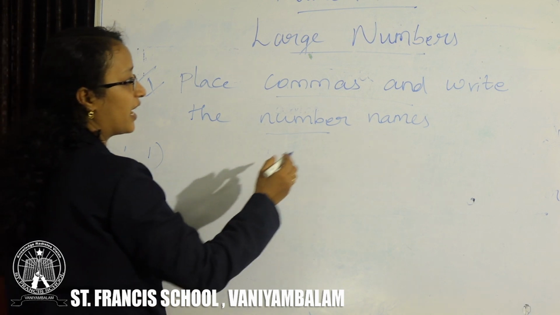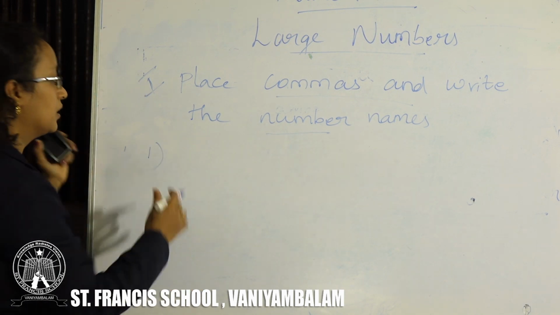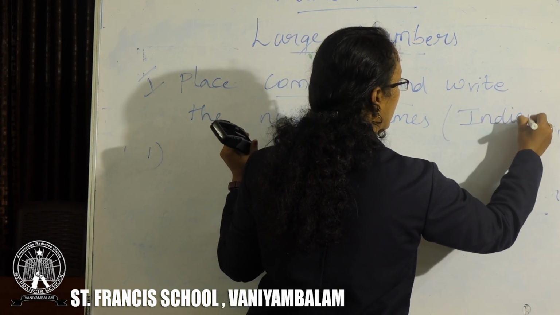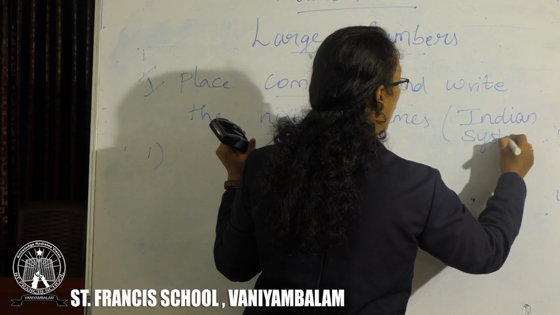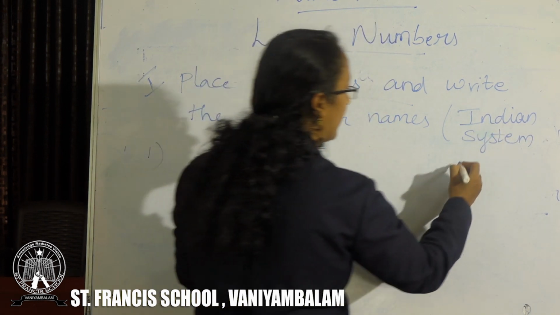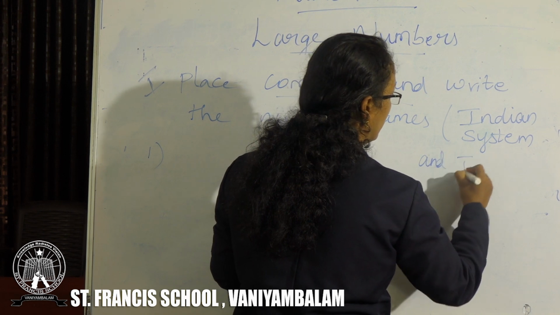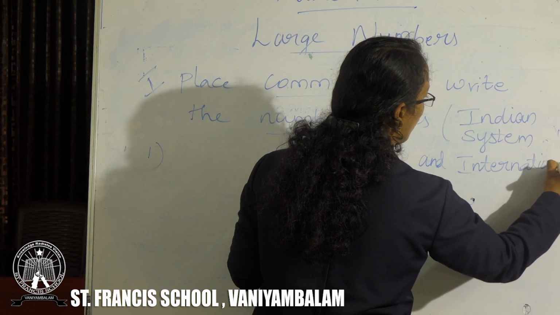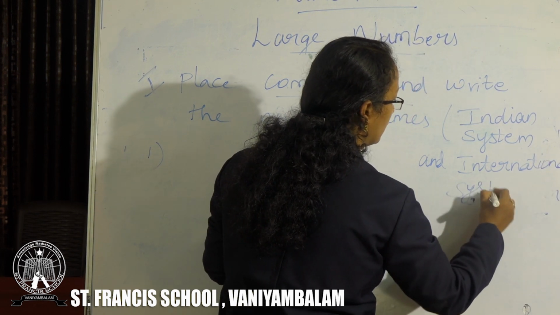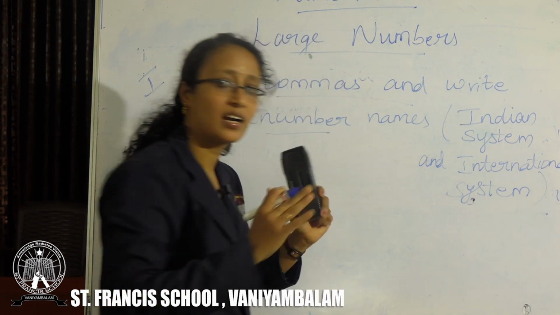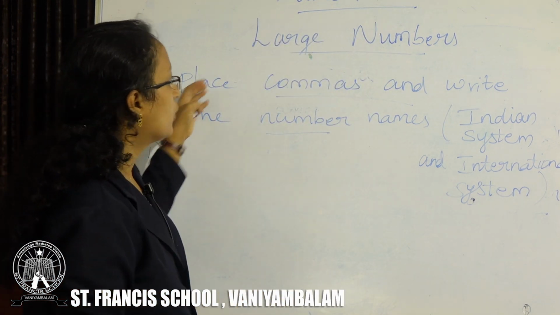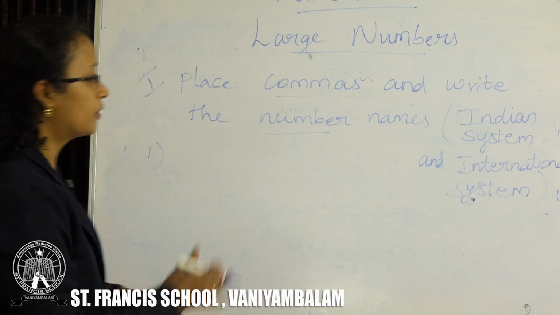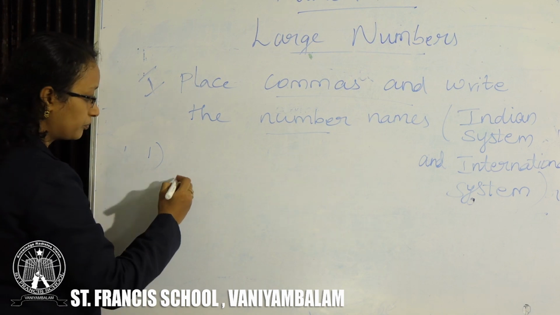You can write this in the Indian system, or you can write in both the Indian and international systems. You can take it as homework, copy it. Please write it in your class book. You know how to place the commas and you know how to write the number names also. So both Indian and international system.